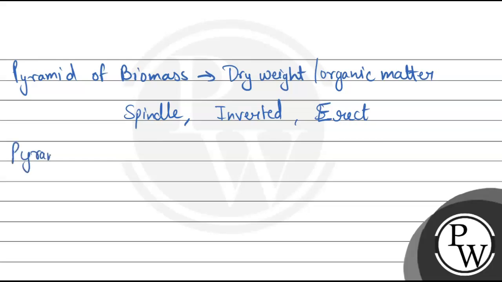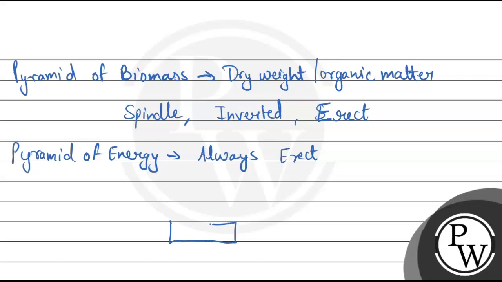Now, pyramid of energy is something that is always going to be erect. This is something that you need to remember. This pyramid is always erect. The reason is the energy transfer from one trophic level to next trophic level will always happen in decreasing manner. Let's say at the producer level, we had 100% of energy because the sunlight enters from the producers.